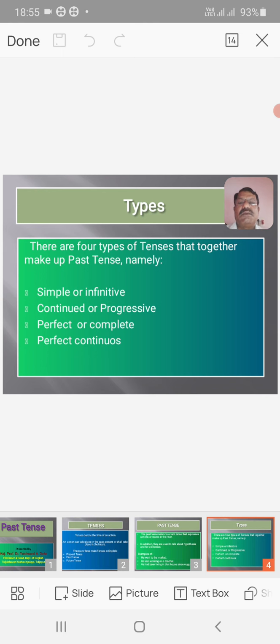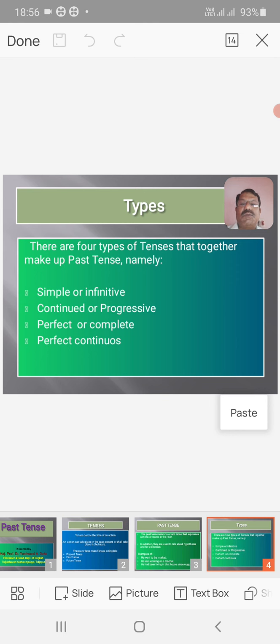There are various types of past tense. There are four types of tenses that together make up past tense, namely simple or indefinite, continuous or progressive, perfect or complete, and perfect continuous.